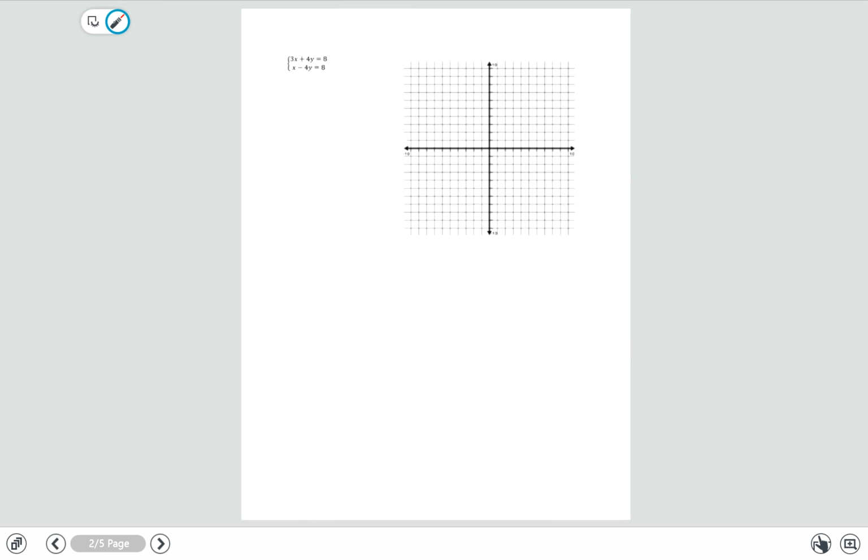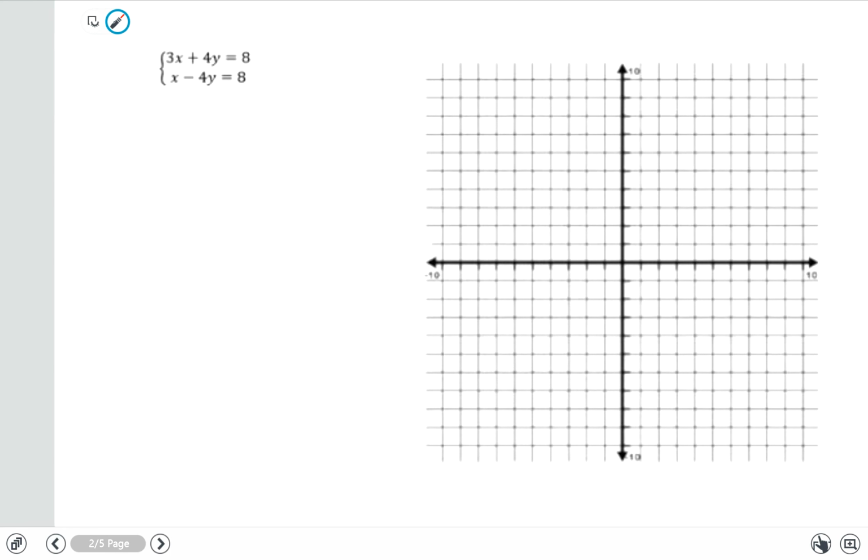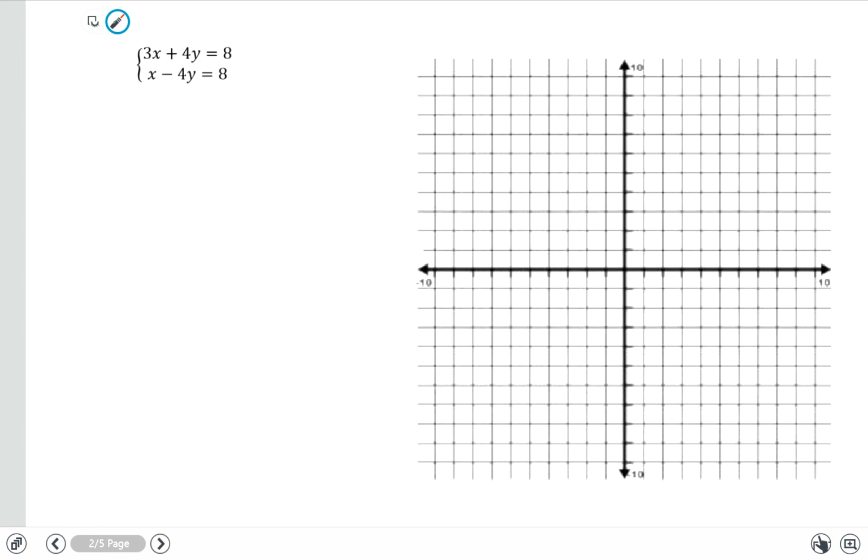Let's go ahead and take a look at another example of this. The concept is the same, but the graphing of this is going to be a little bit different because our equations are in standard form rather than slope-intercept form. There's a couple ways we can go about this. Just to give a little variety, I want to go about it in the way of finding the x and y intercepts.